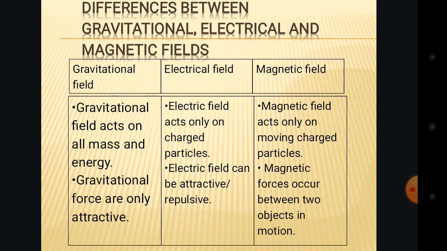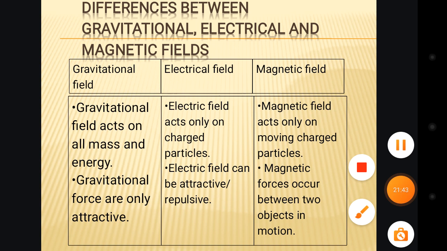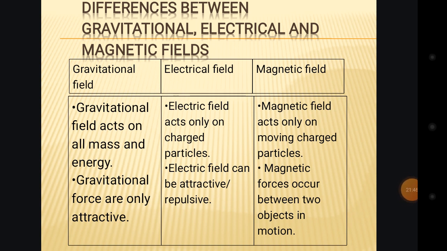Okay, then here we will be talking about the differences between the gravitational field, the electric field, and the magnetic field. They are in tabular form. One of the differences: the gravitational field acts on all mass and energy.